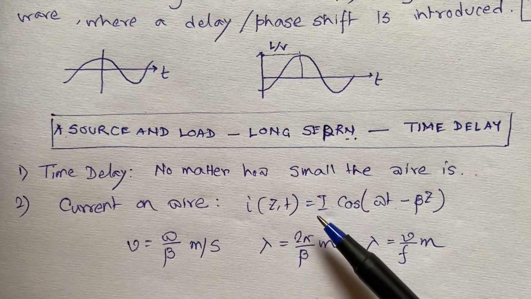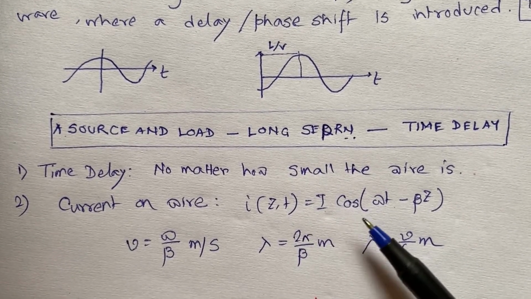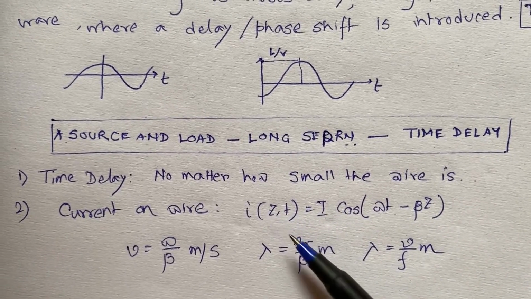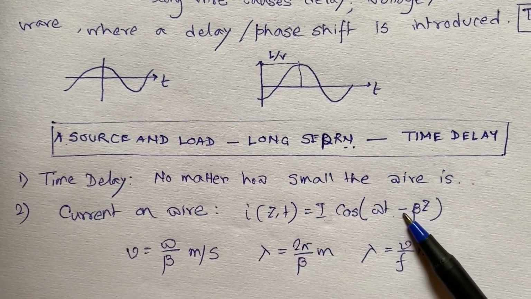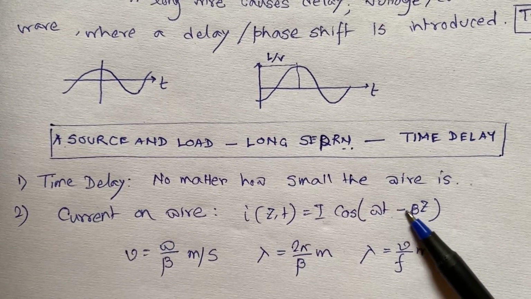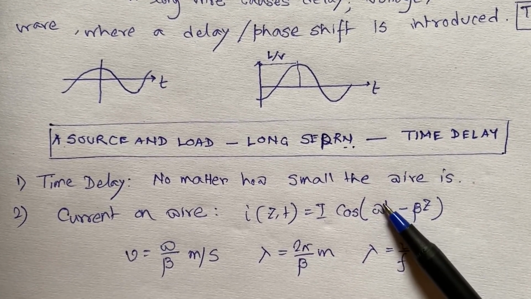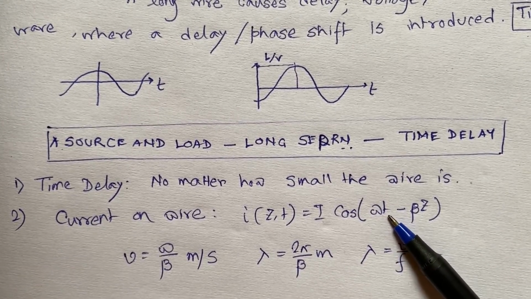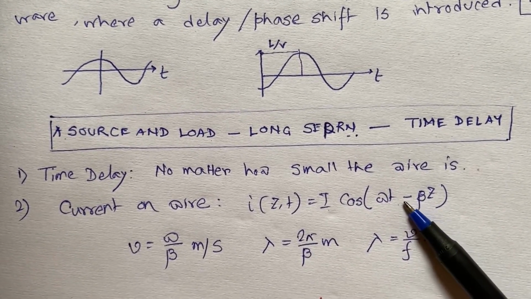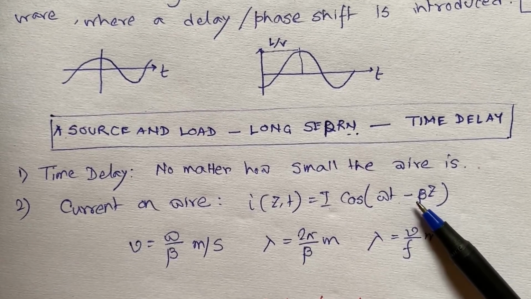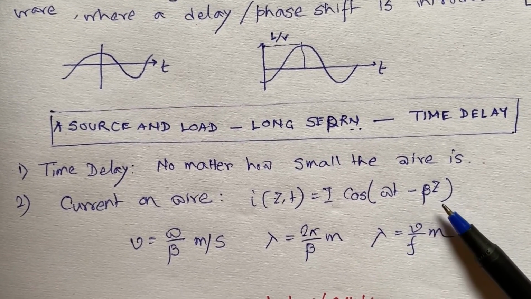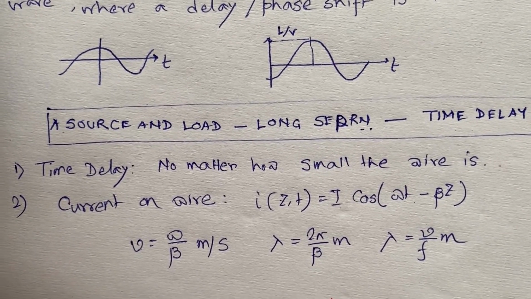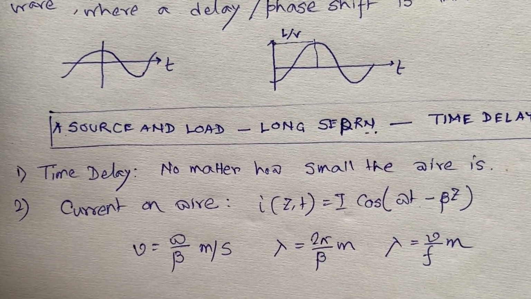This part is 0, but as z increases, this time dependence of the wave has a minus sign, so there will be a delay introduced. This time delay can only be explained with the help of electromagnetism.